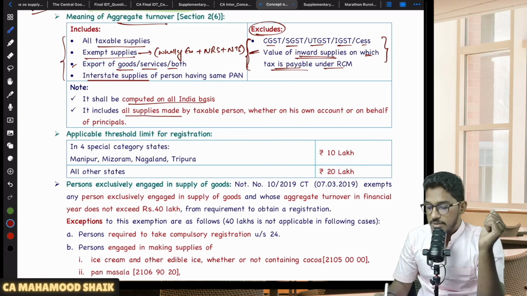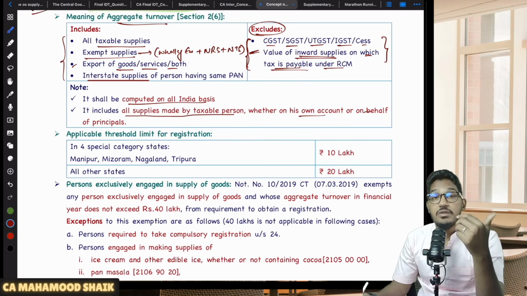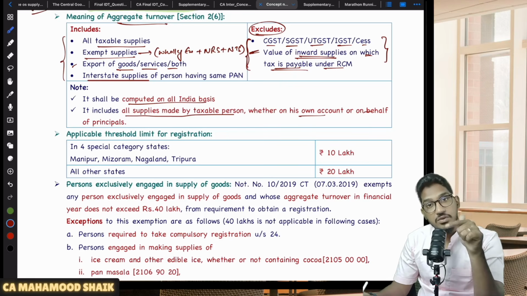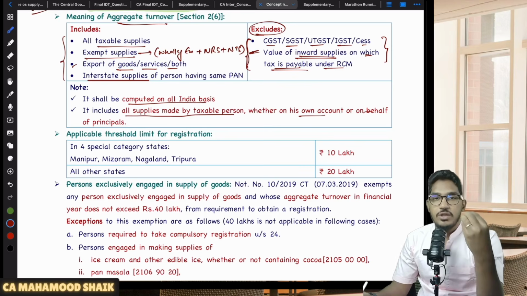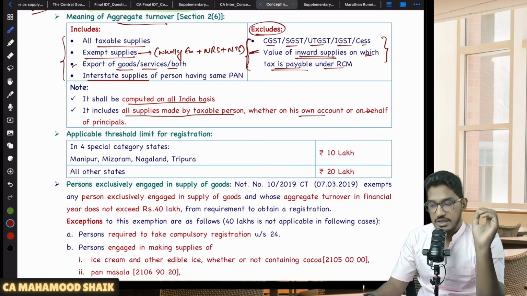It includes all supplies made by a taxable person, whether on his own account or even on behalf of a principal. Even if you are making the supply as an agent on behalf of your principal, that will be included in your turnover only. So it includes the supplies which are made on your own account. It also includes the supplies which are made on behalf of principals. So everything will be included in the aggregate turnover.